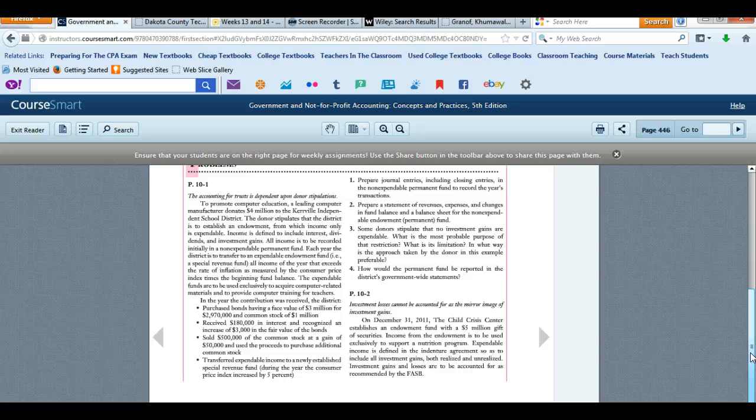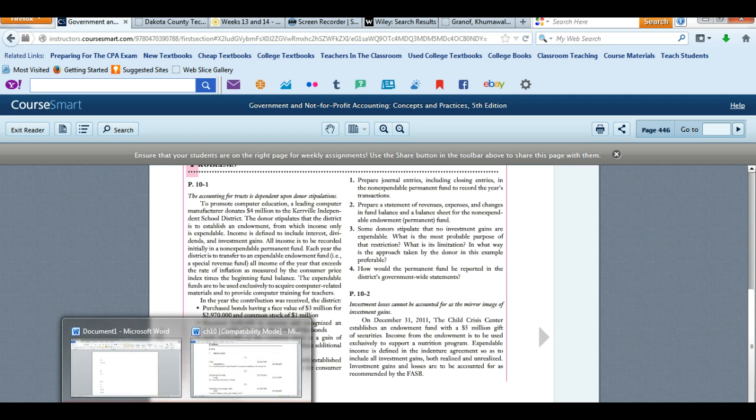So then it provides us with various transactions, and the first thing we are required to do is prepare journal entries, including closing entries, in the non-expendable permanent fund to record the year's transactions. So the focus here is in the permanent fund, the transactions along with the closing entries. The very first entry that we'll want to do is report that $4 million that was donated, or given as a gift.